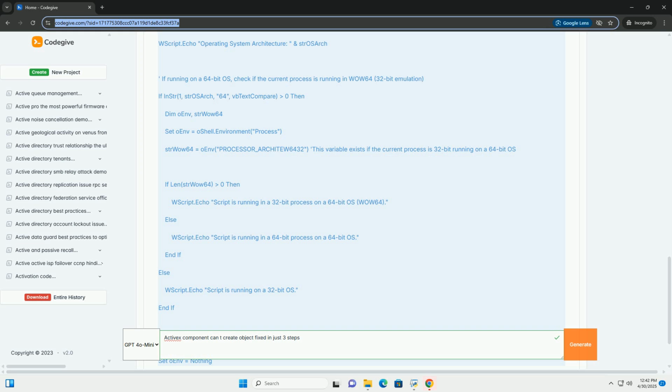Step 3: Dependency analysis and troubleshooting. If the previous steps haven't resolved the issue, the problem might lie in missing or corrupted dependencies of the ActiveX component. 1. Dependency Walker, dependency analysis tool.